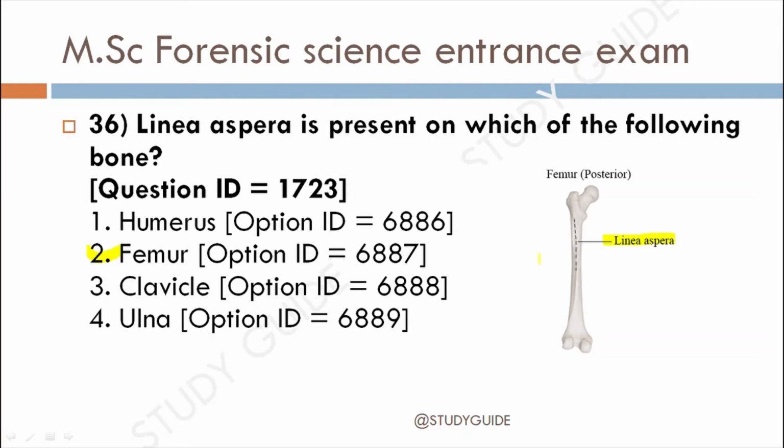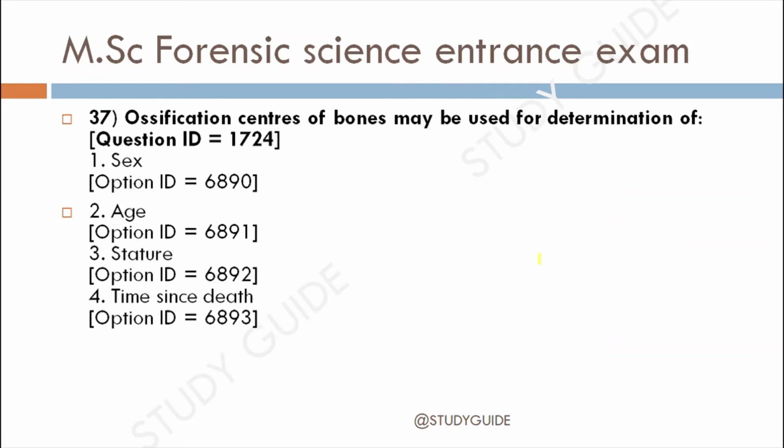The next question, question 37. Ossification center of bone may be used for determination of 1. Sex, 2. Age, 3. Stature, 4. Time since death. The correct answer for this is option 2, that is age.